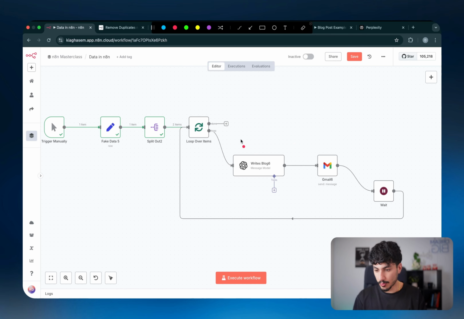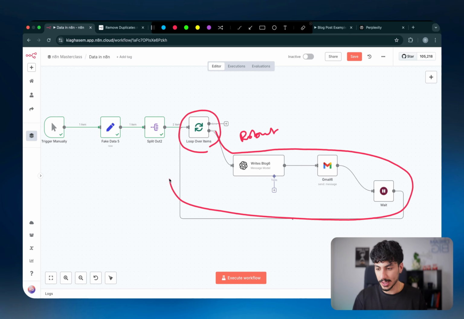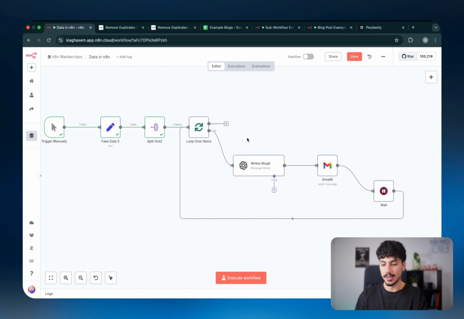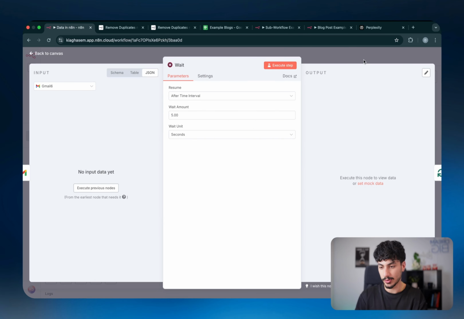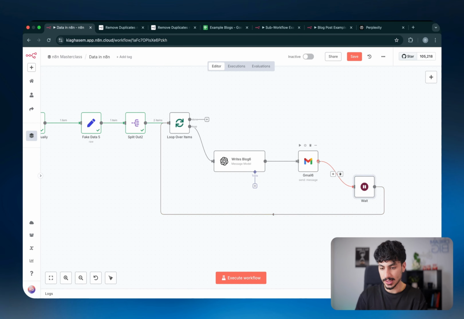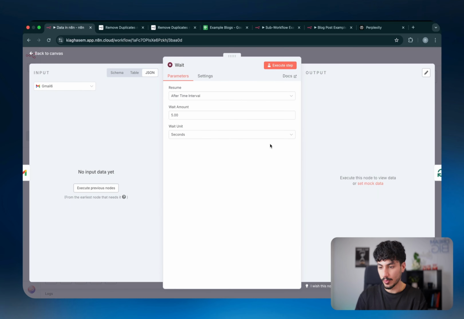So generally the more robust way to do it is to introduce this loop over items, put the rest of the flow inside the loop section, send it back so that one by one it goes through the items and comes back. And the second benefit of adding the loop over items node is that it allows you to add a wait node, which is the next node I was going to talk about. And the wait node basically just says, okay, once you get to this point, wait for however many seconds or minutes and then continue.